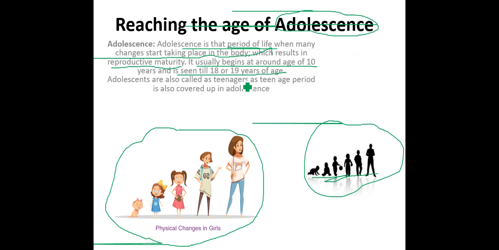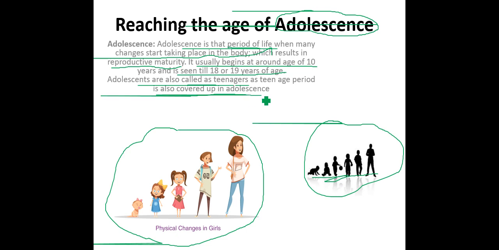Now, adolescents are also called teenagers, and the teenage period is covered in this adolescence. So it is all about adolescence.